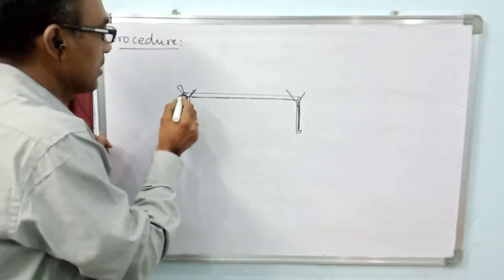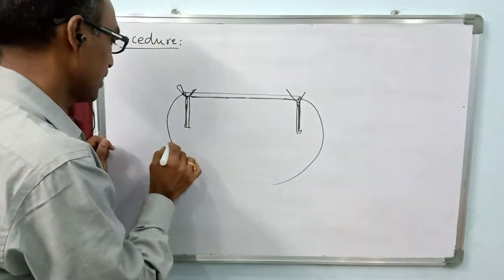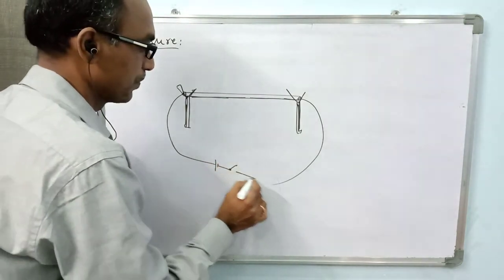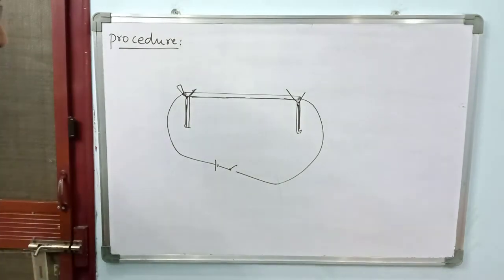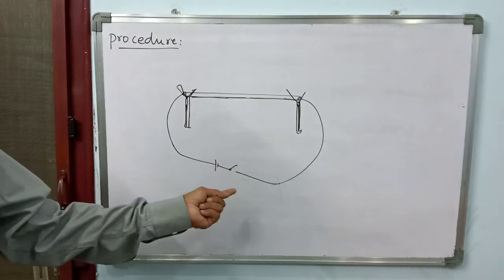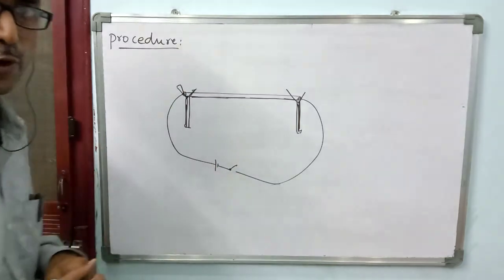Now one wire is taken over here like this, another wire is taken over like this, and we are connecting this to a battery through a switch. The switch is in off position, plug key or tap key, whatever you may use. It is in off position, no current is flowing.